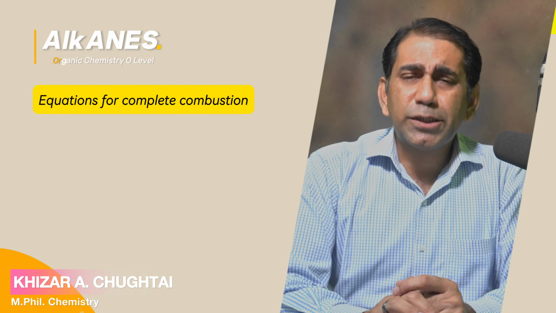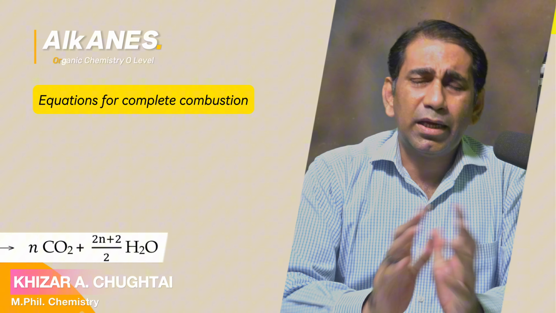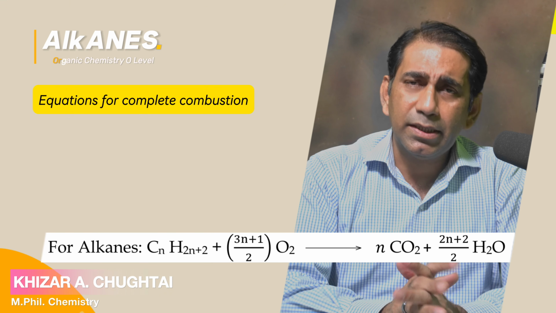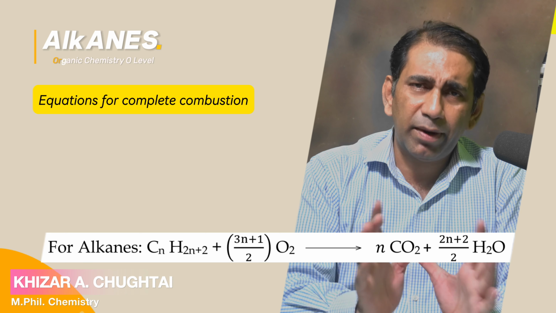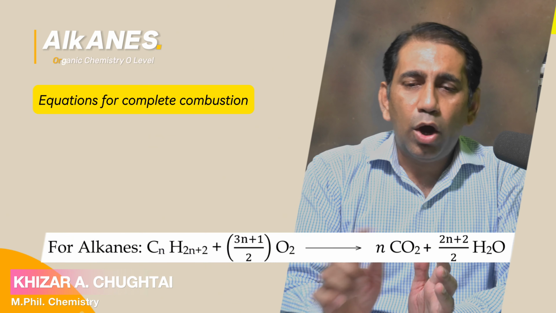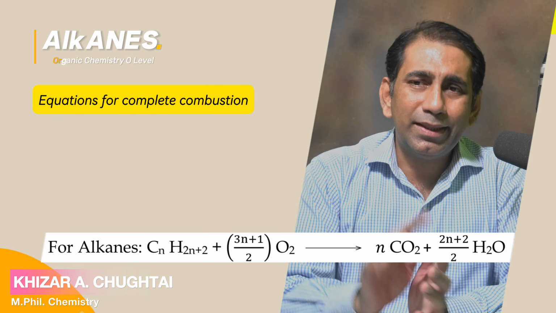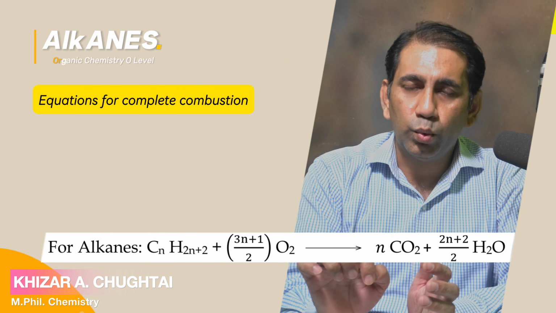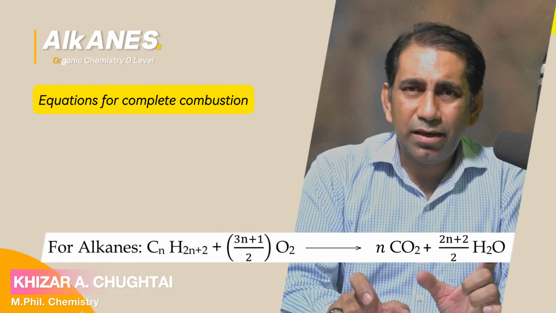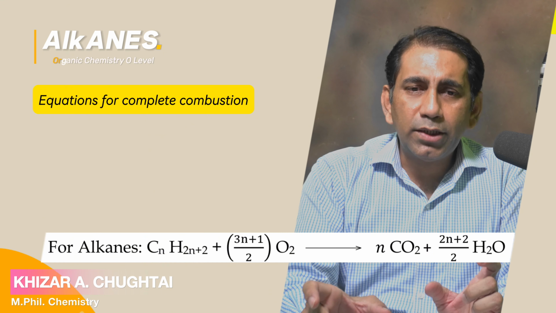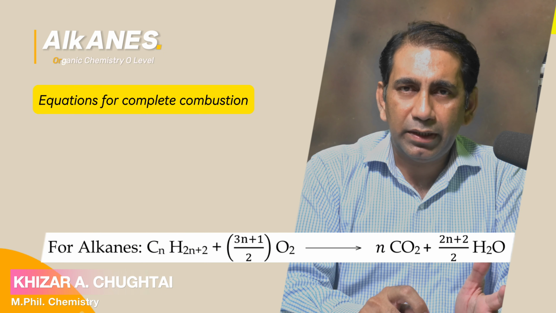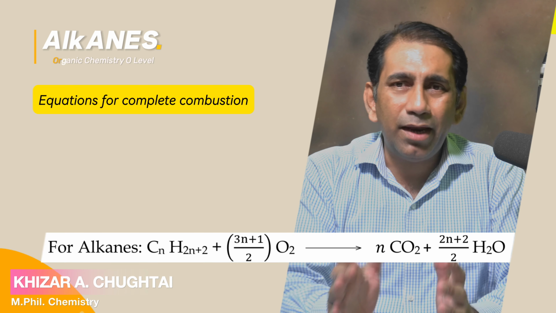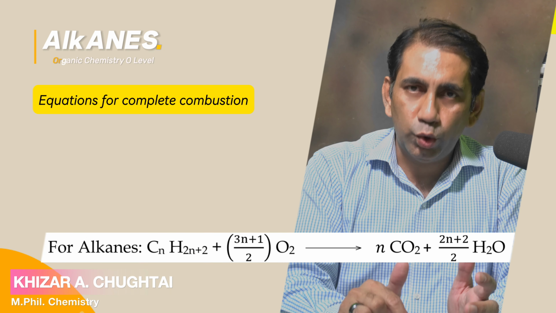Next, if you are specifically going to balance the combustion equation of an alkane, here it is. CnH2n+2 is the general formula of an alkane, plus how many moles of oxygen will be required? (3n + 1)/2. If you are going to combust any alkane, what will be the need of oxygen? It will be equal to (3n + 1)/2.